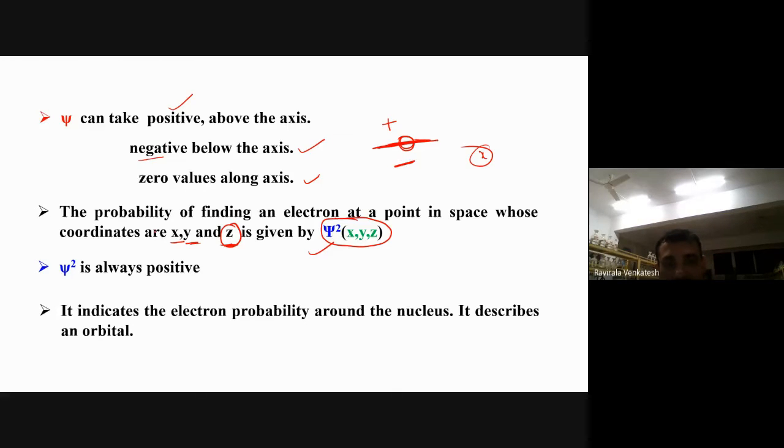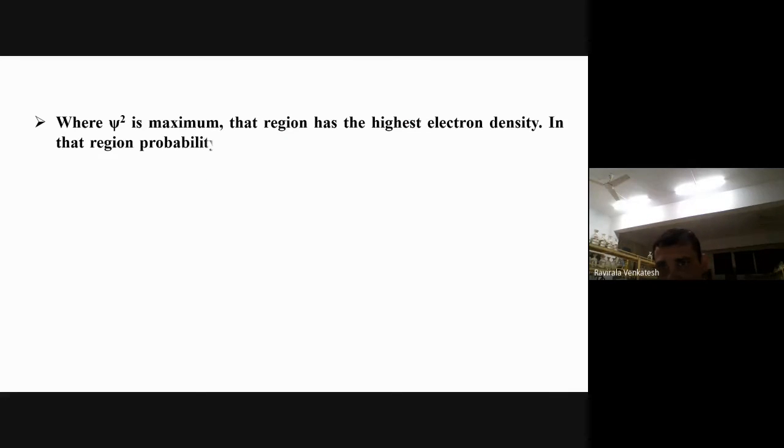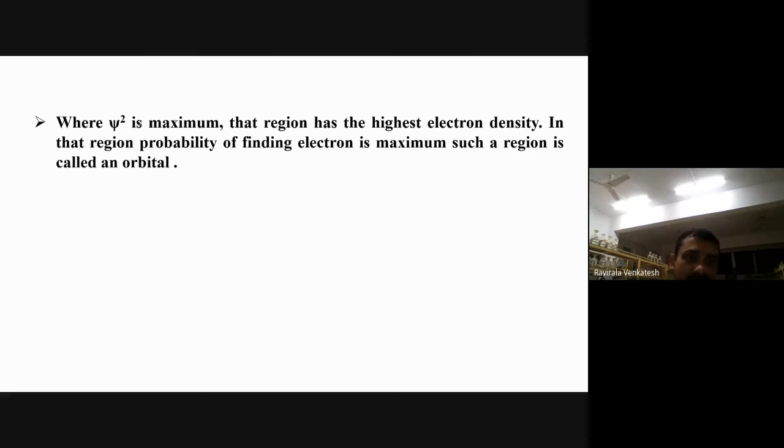It indicates the electron probability around the nucleus. It describes the orbital. Psi square is nothing but called an orbital, where the probability of finding the electron is maximum. If psi square is maximum, that means that region has the highest electron density. In that region the probability of finding the electron is maximum, and such a region is called an orbital. So psi square means maximum probability of finding the electron, where electron density is there.